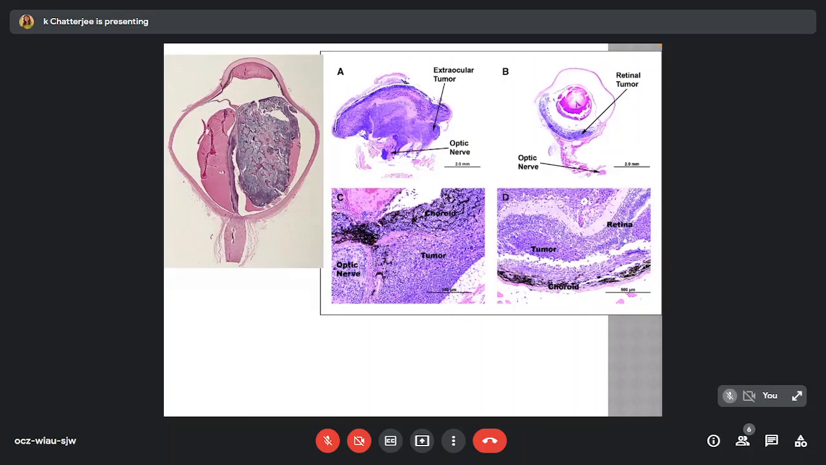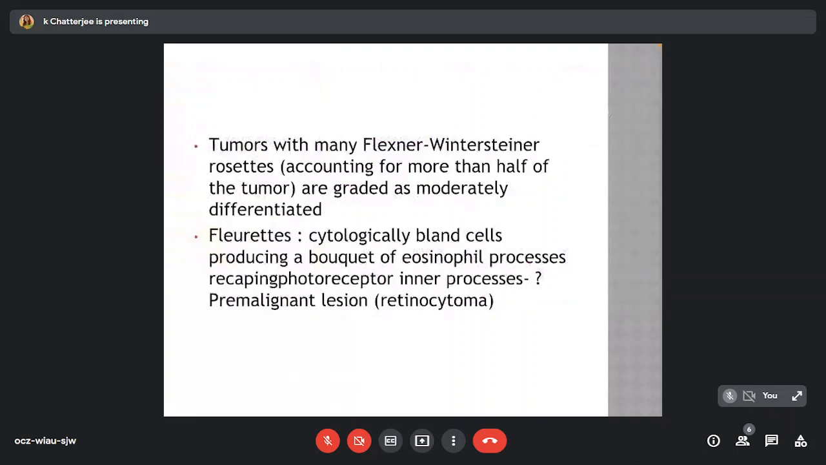Here we can see a full section of the pupillary optic nerve block with the tumor and other images of A, extraocular tumor; B, retinal tumor and its relation to the optic nerve; C and D, detailing the tumor in relation to the choroid and retina. Tumors with many Flexner-Wintersteiner rosettes accounting for more than half of the tumor are graded as moderately differentiated.